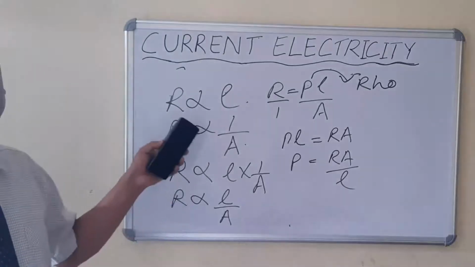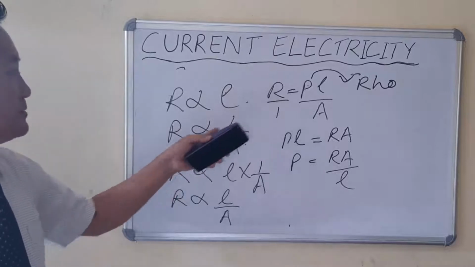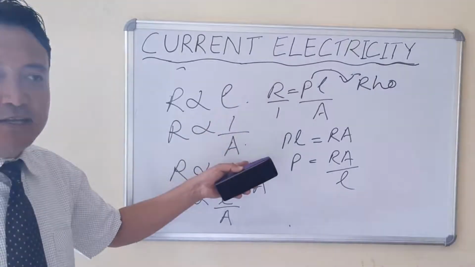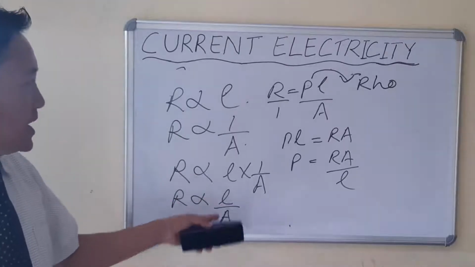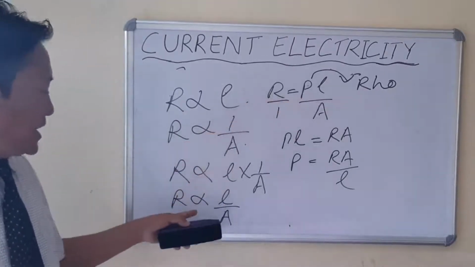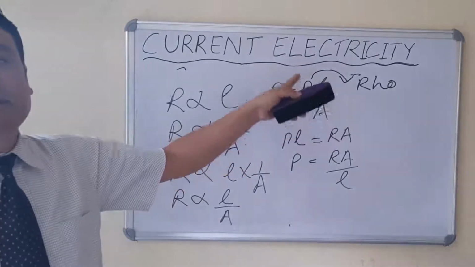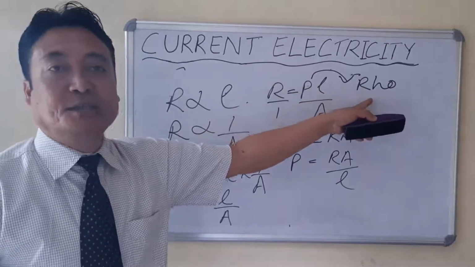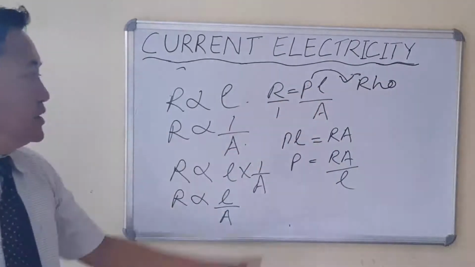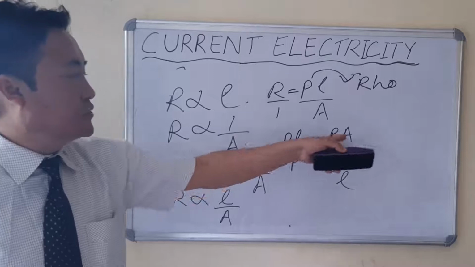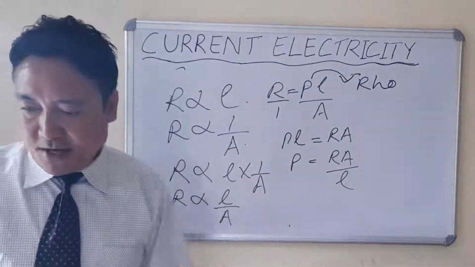By taking the factors of resistance, which is directly proportional to the length and inversely proportional to the cross-section area of the conductor, combining the two equations, R is proportional to L by A. The sign of proportionality is replaced by ρ, so this ρ is resistivity or specific resistance, which is read as rho. It is not read as P, but as rho. So cross multiply here: ρL equals RA, ρ equals RA divided by L. So this is specific resistance.